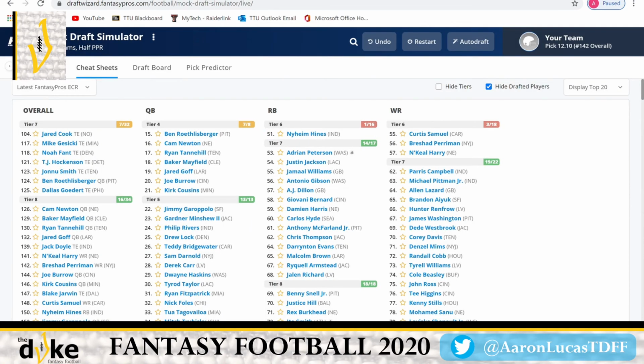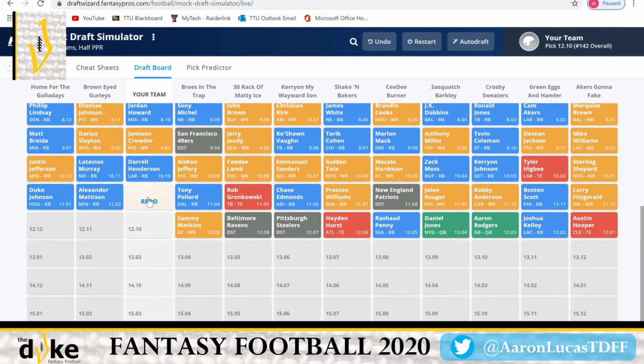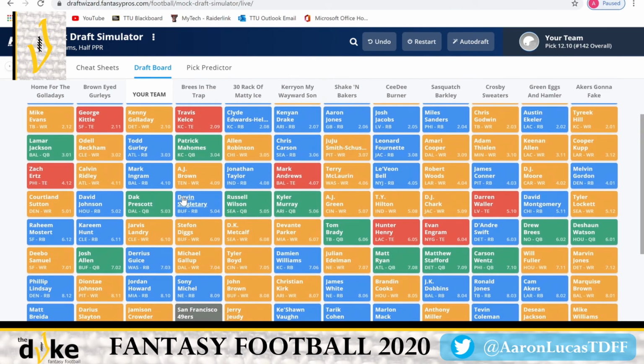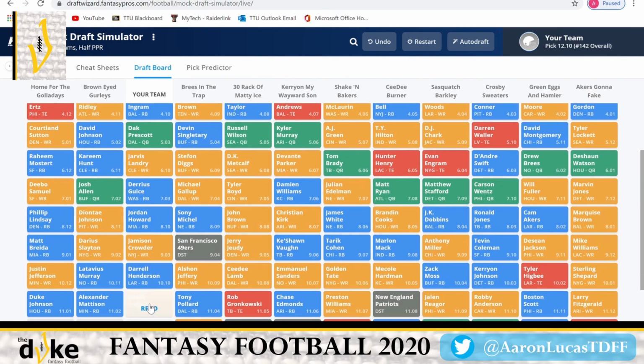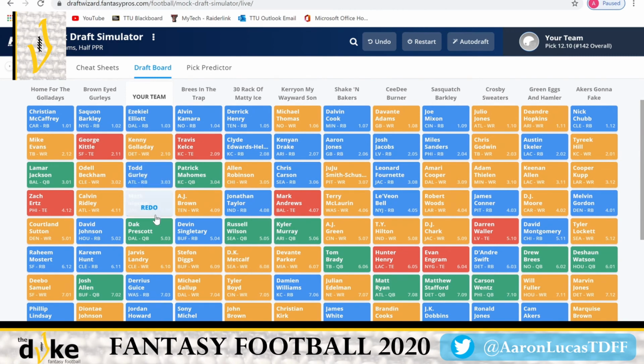All right. So let's take a look here. We got Henry Ruggs. We're pretty good at wide receiver now. We have our 4 receivers. We'll pick another one up. There's Kenny Golladay, Jarvis Landry, Jamison Crowder, and Henry Ruggs. I feel pretty safe about that considering how strong our running backs are.